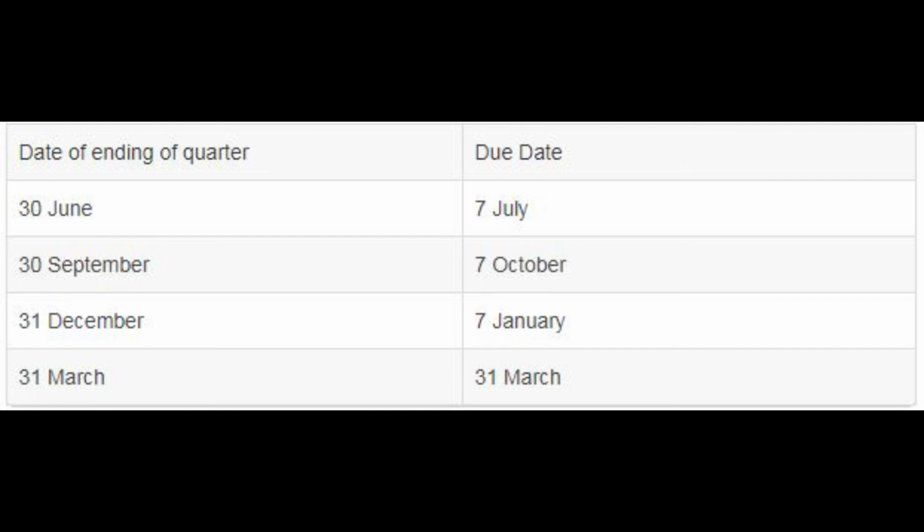Failure to pay equalization levy attracts interest at 1% for every month or part thereof. Also, failure attracts a penalty equal to the amount of equalization levy that remains unpaid.